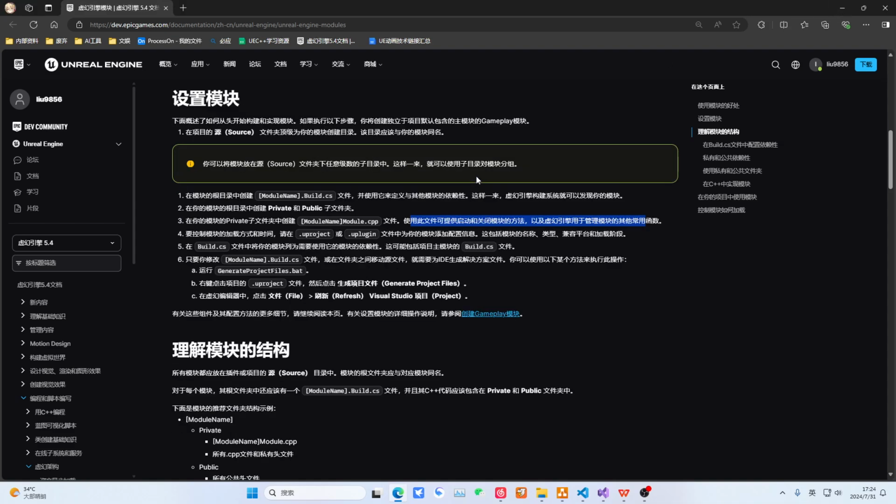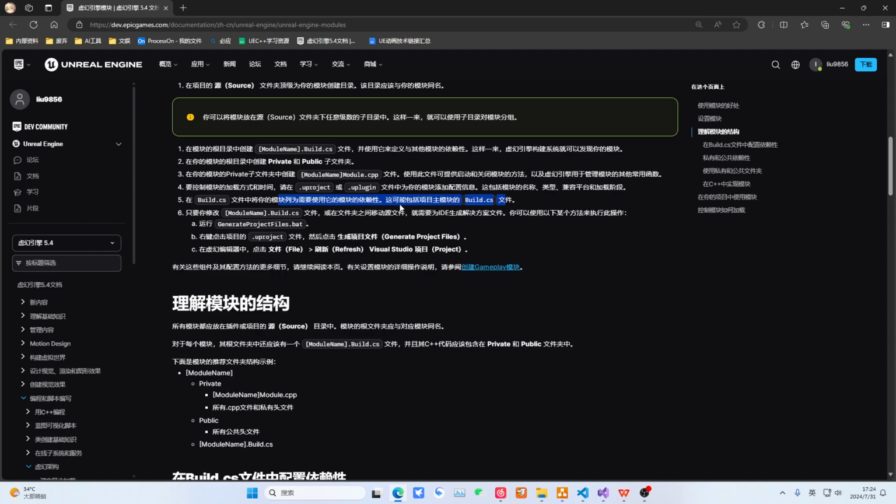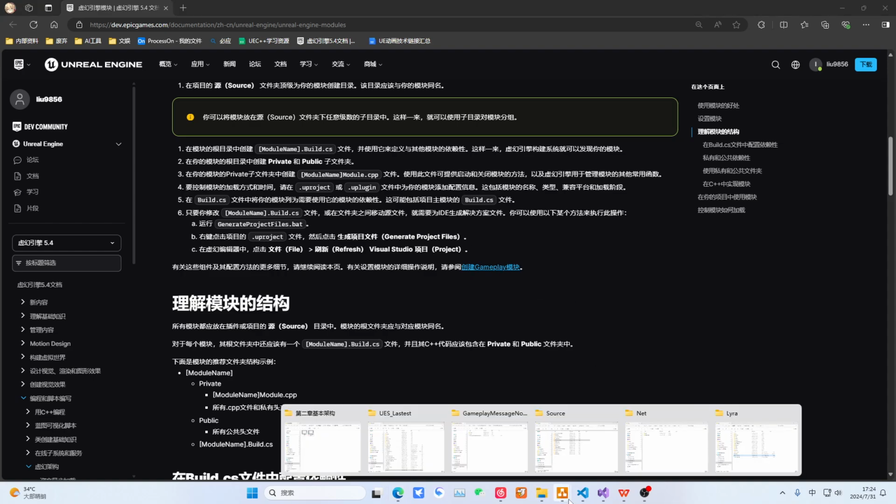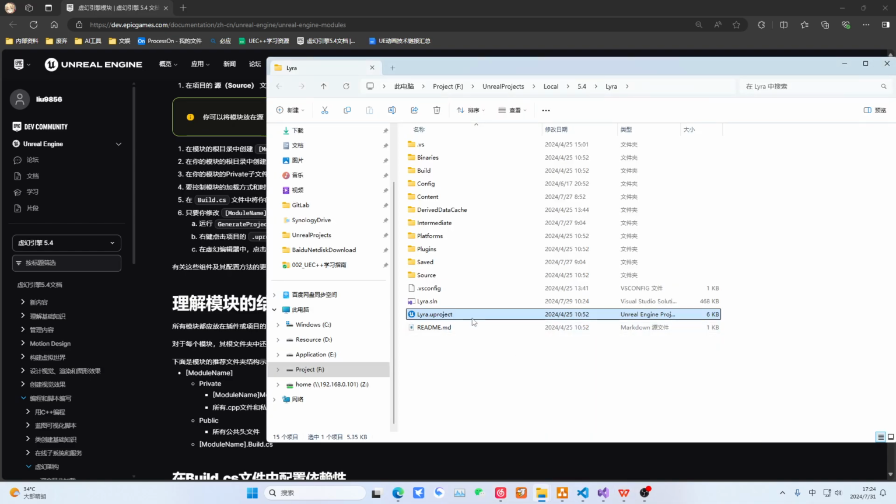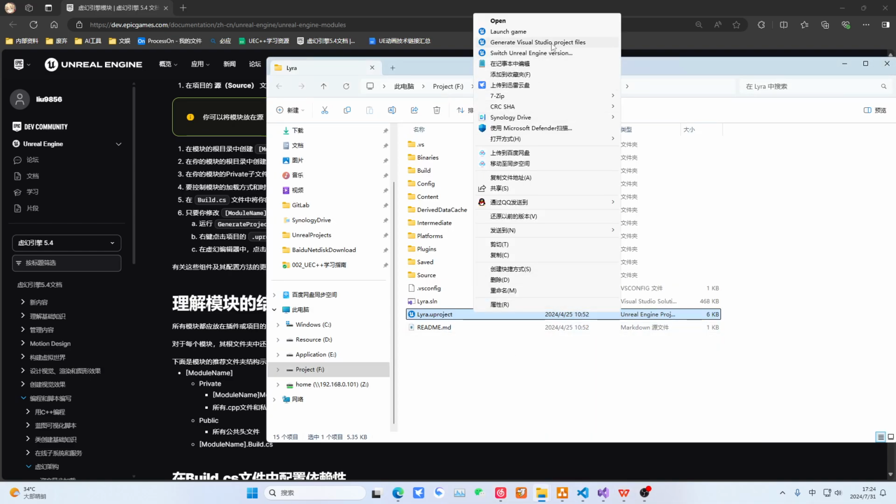It's perfectly normal if you don't understand now. These are the operations that will be executed when the module starts and shuts down. You can see that we haven't executed any operations here because this module doesn't have any, but many of our third-party modules do. This will be explained in detail later in the plugin section. Let me explain it like this first, so that you will have an impression. Whatever others say, when you encounter issues with plugin modules later, think about it, then look at this document and it will be very clear to you.